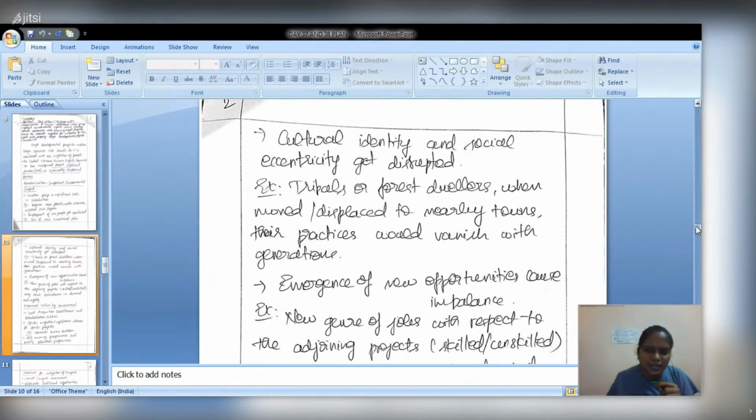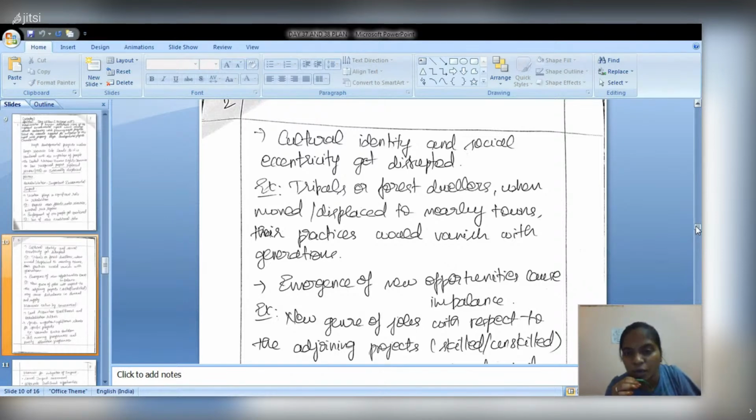And cultural identity and social eccentricity will be getting disrupted. They will lose their identity in due course of time. Okay, and also it will lead to communal commotion while they are migrating to the other region. This will always give rise to political as well as economic problems, as well as riots too. Some practices and customs will disappear in due course of time.